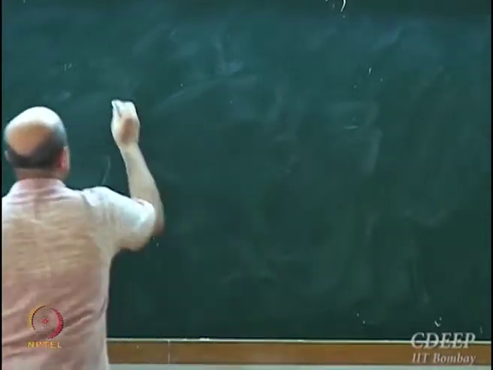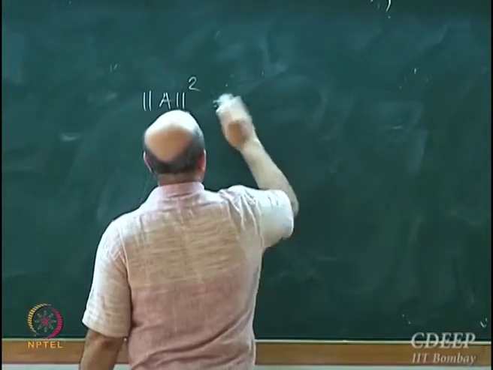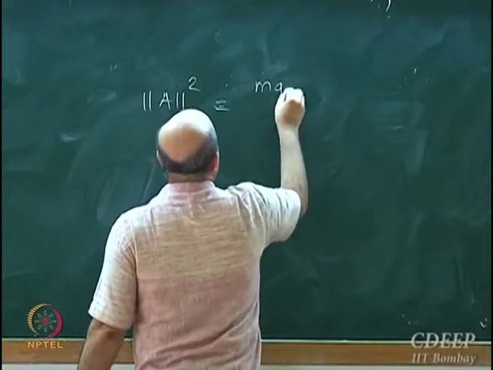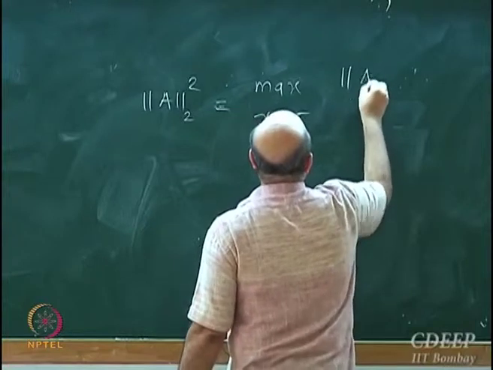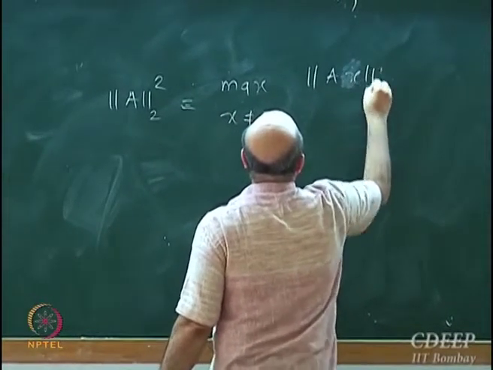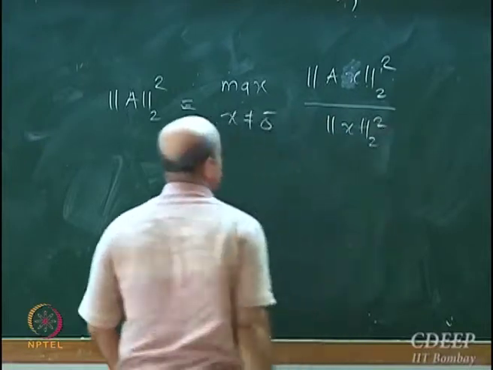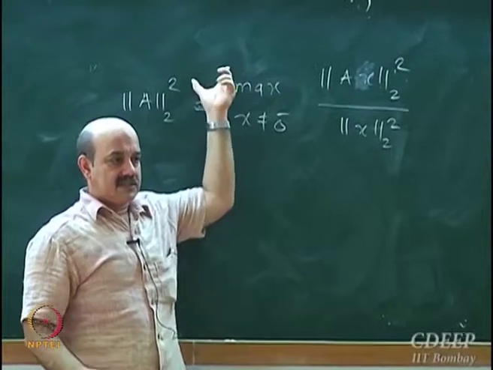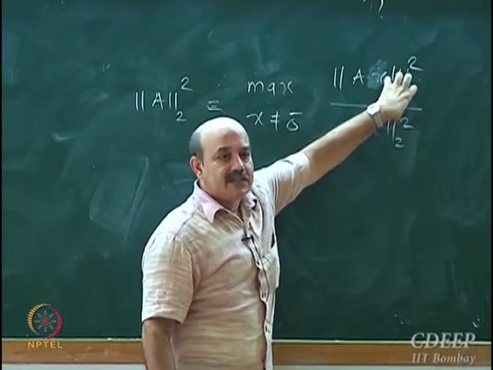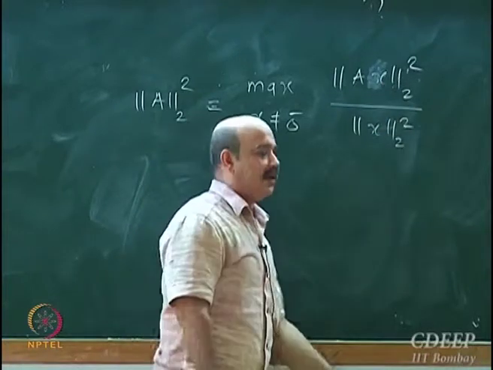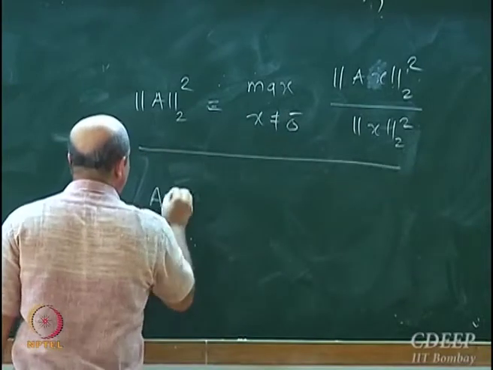It is not just the norm 2 squared equal to this; it is equal to the max over x not equal to 0. Earlier, when I started, I had forgotten this max. The max operator is there; without the max operator, you cannot proceed. And then I have simplified this quantity. Okay, moving on to the 1 norm.